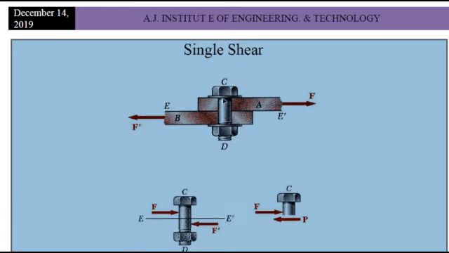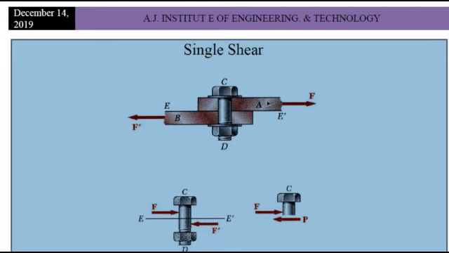Let me consider an example of a nut and bolt, as it is shown here. So this is the axis of this component, in this direction, the y direction. Now suppose this is fitted to two components to join them together. One component is A, the other component is B.